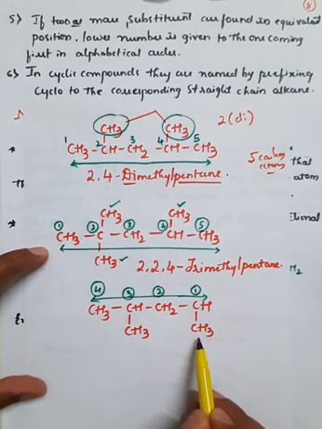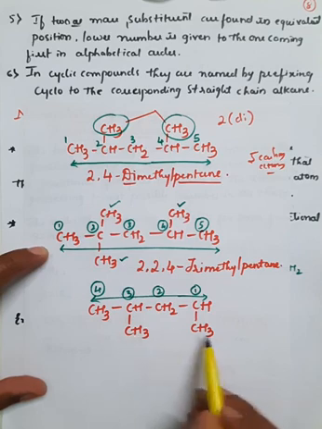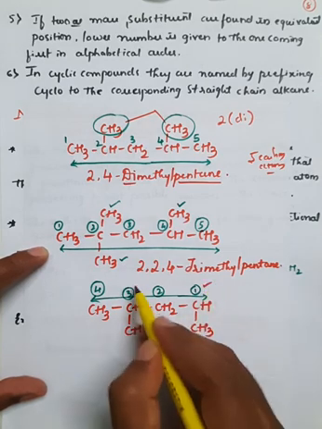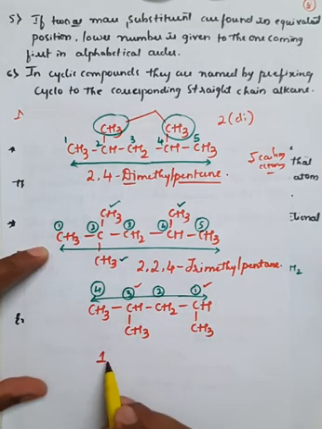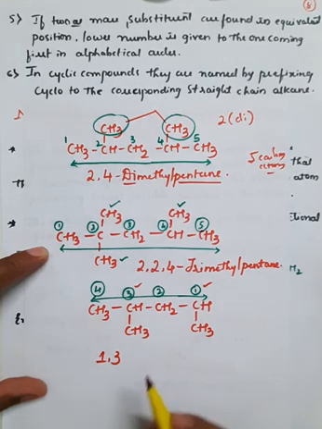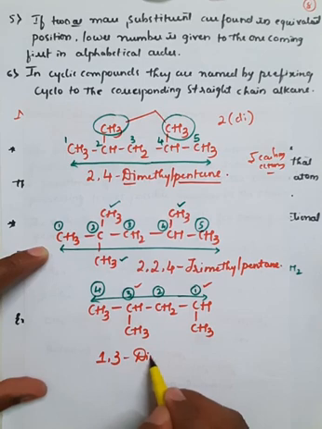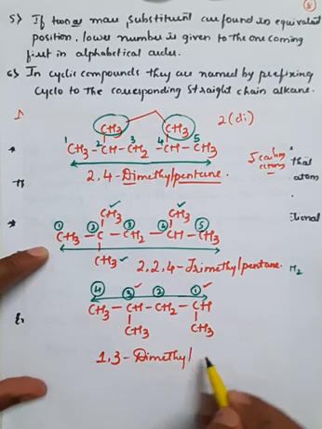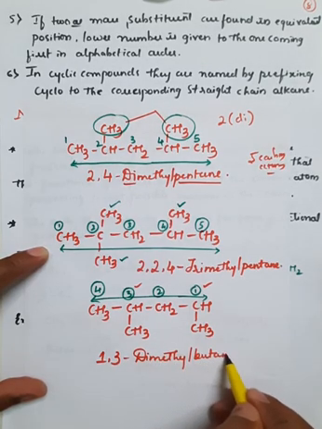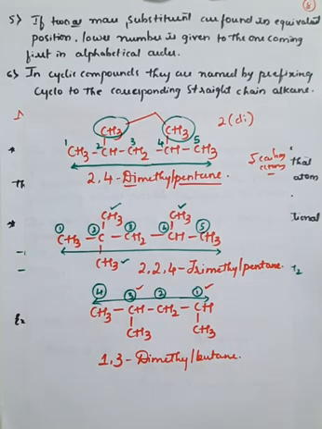And here if you observe, there are 2 methyl groups at the first position as well as the third position. So therefore 1,3-dimethylbutane, because there are 4 carbon atoms.